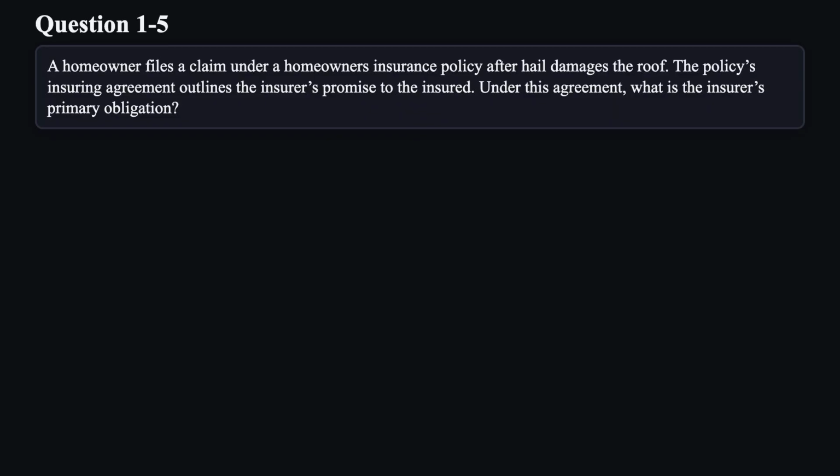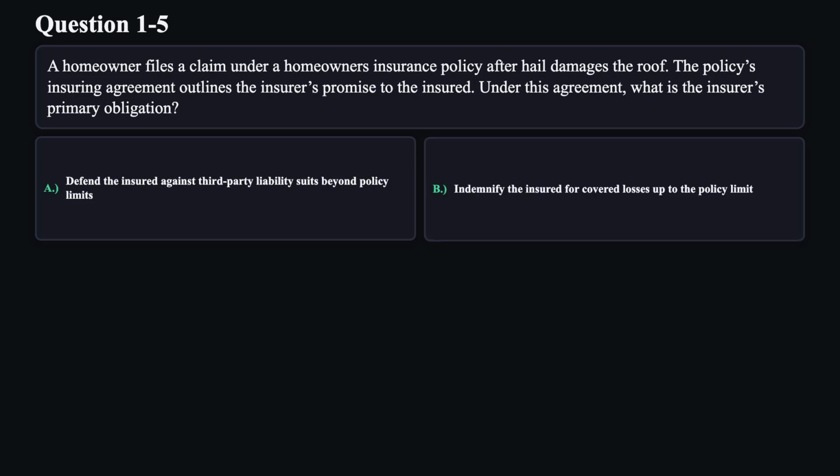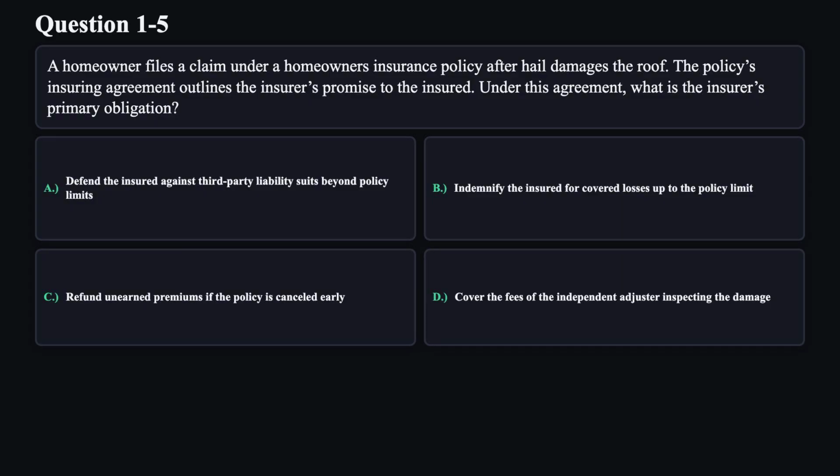Question 5. A homeowner files a claim under a homeowner's insurance policy after hail damages the roof. The policy's insuring agreement outlines the insurer's promise to the insured. Under this agreement, what is the insurer's primary obligation? A. Defend the insured against third-party liability suits beyond policy limits. B. Indemnify the insured for covered losses up to the policy limit. C. Refund unearned premiums if the policy is canceled early. D. Cover the fees of the independent adjuster inspecting the damage.